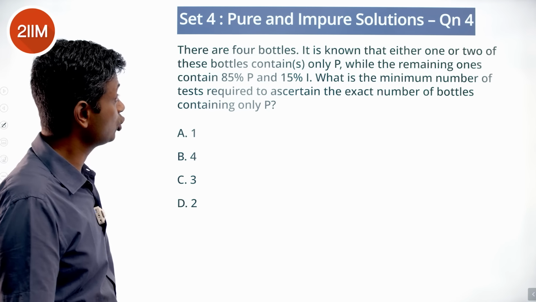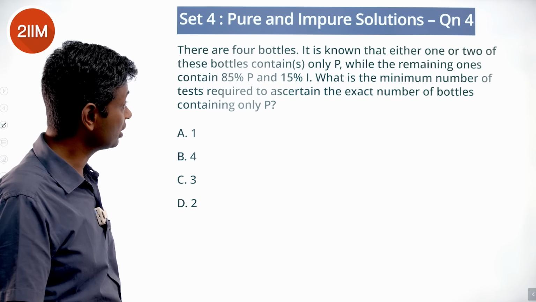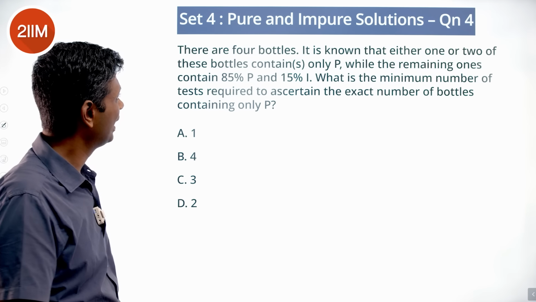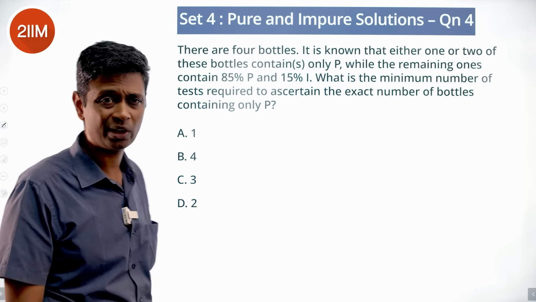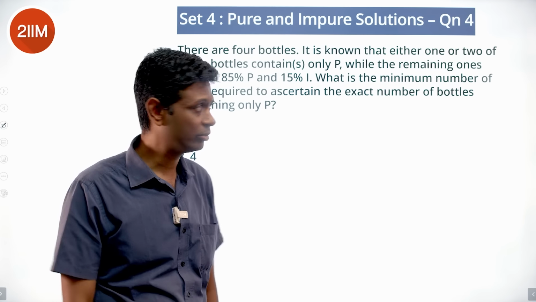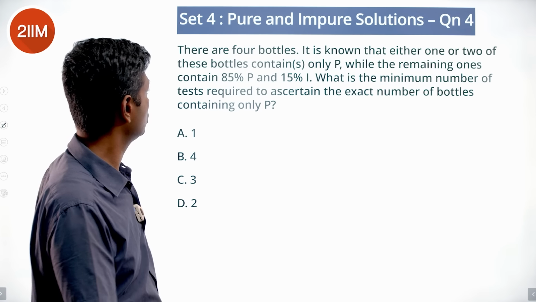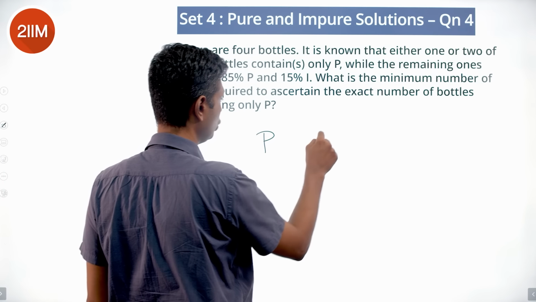There are 4 bottles. It is known that either 1 or 2 of these bottles contain only P, while the remaining ones contain 0.85 P and 0.15 I, that is 85% P and 15% I. So there is 1 P or 2 P's.